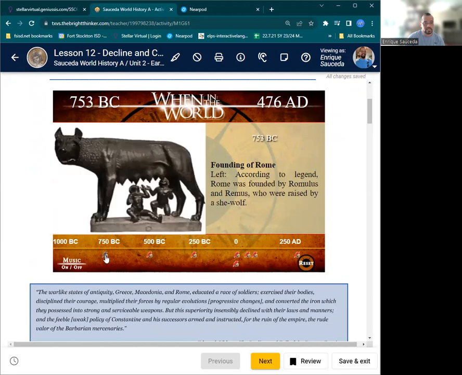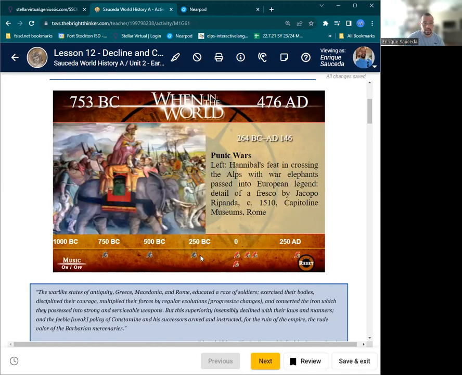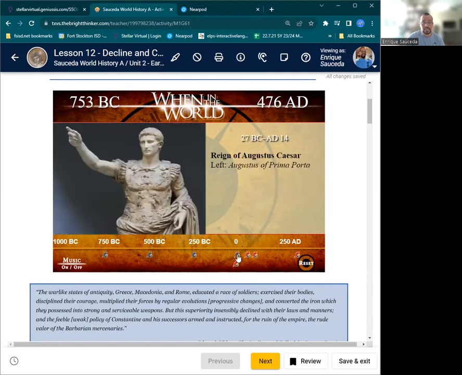So ancient Roman civilizations, founding of Rome, the legend, Romulus and Remus, brothers who were raised by a she-wolf. Around 500 BC, coins were issued by the first or one of the first Roman republics. Find these coins are very, very good for you. The Punic Wars are between the Romans and the Carthaginians. The reign of Augustus Caesar.